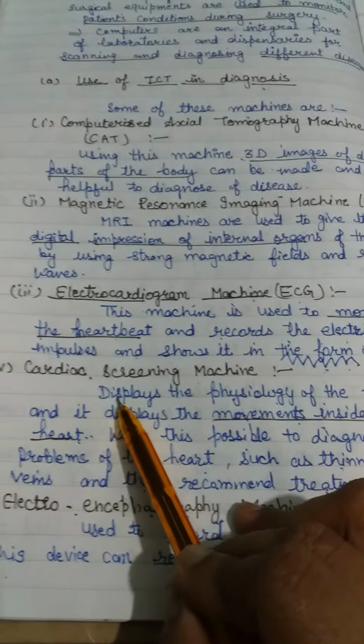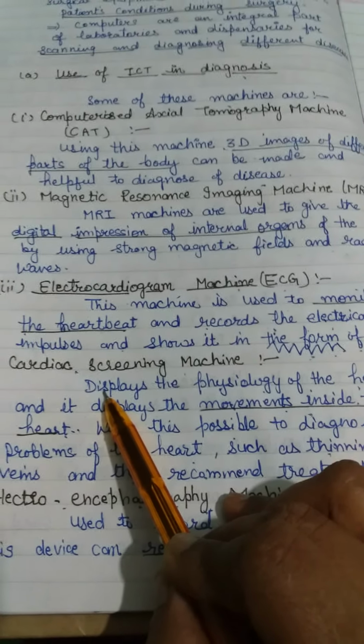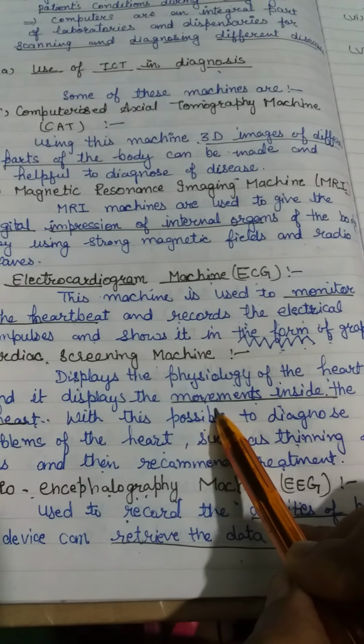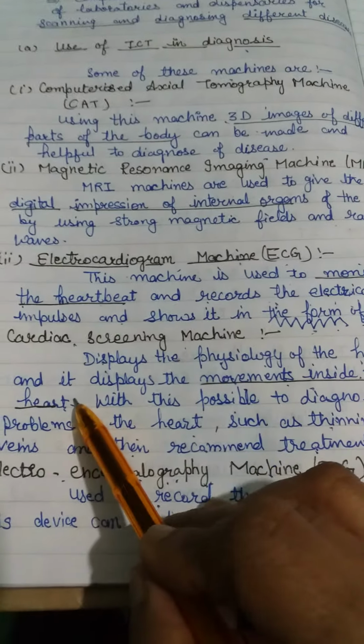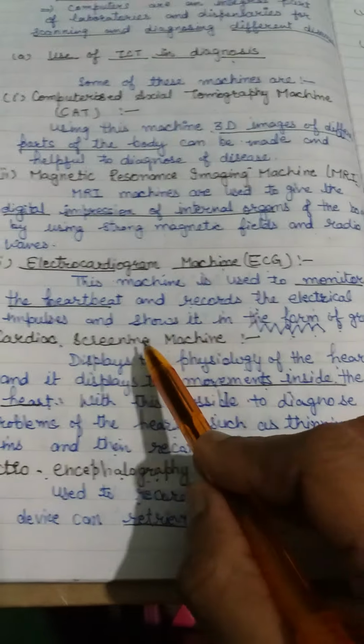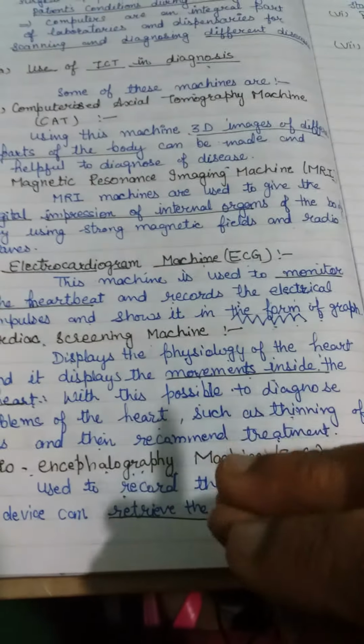Next is the cardiac screen machine. What does the cardiac screen machine do? It displays the movement inside the heart, like the pumping of the heart.